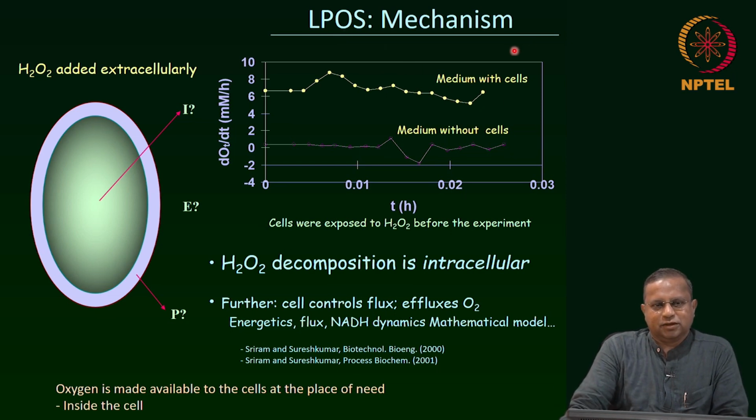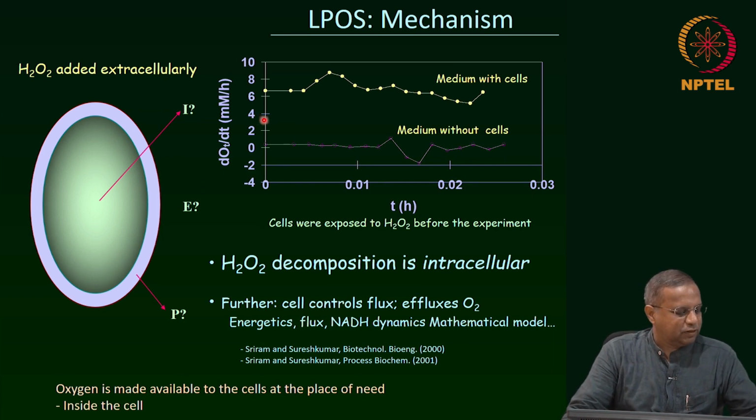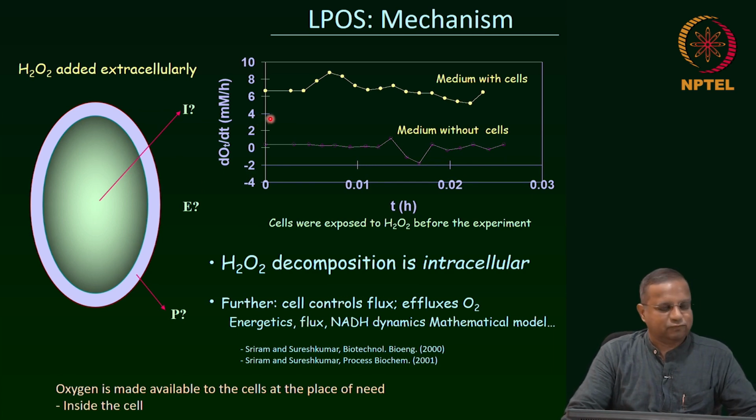So it so happens that A. niger is a versatile system. It produces a lot of products, industrially used products, enzymes and so on and so forth. Very high amounts of those products are used worldwide. The value is also high, billions of dollars per year. So we looked at the application of this.